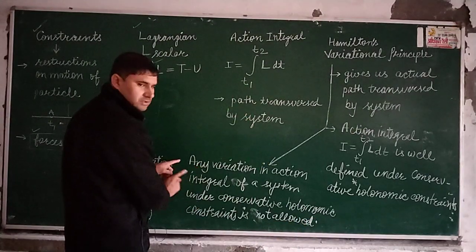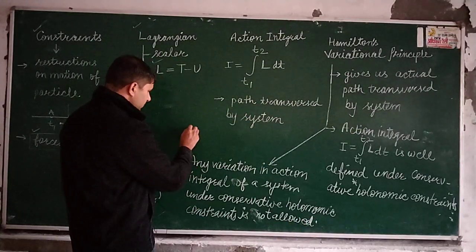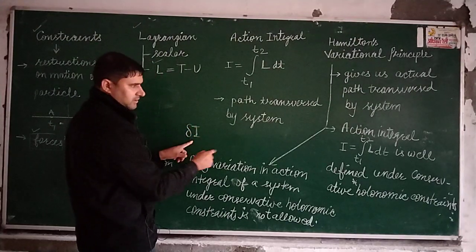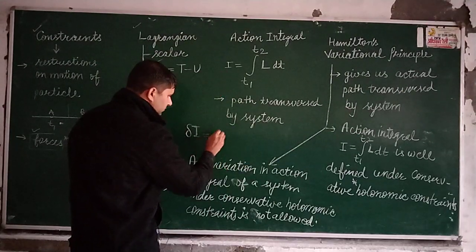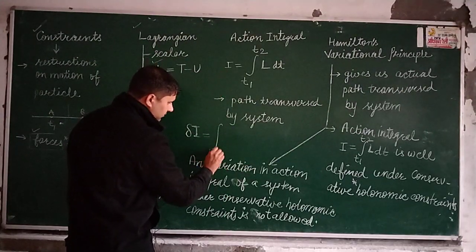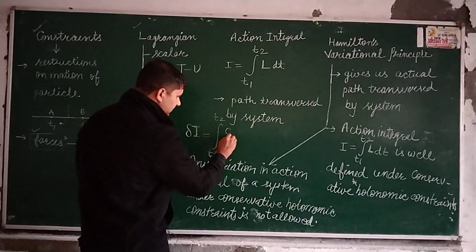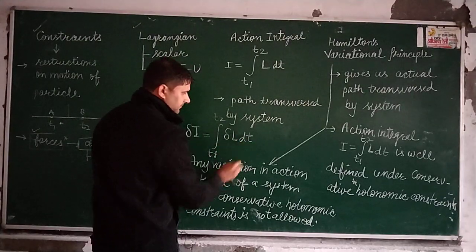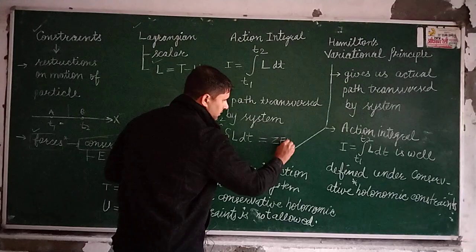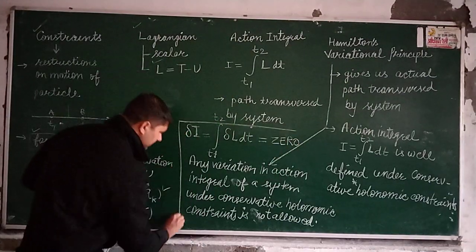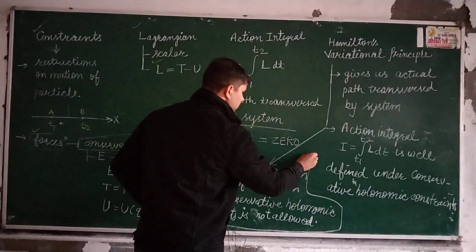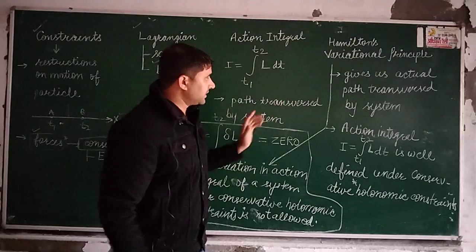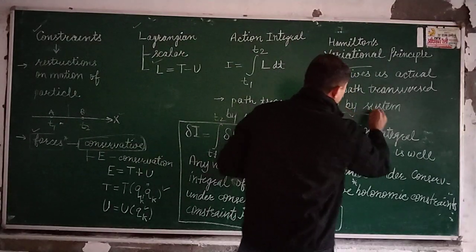It means if you write this statement in mathematical form, then any variation in the action integral, any variation in I, is equal to the variation of the integral from T1 to T2 of the scalar function, that is the Lagrangian, over the time dt. This comes out to be equal to 0. So this is the third statement. This is the third thing which can be concluded from Hamilton's variational principle, and this one is the first thing.